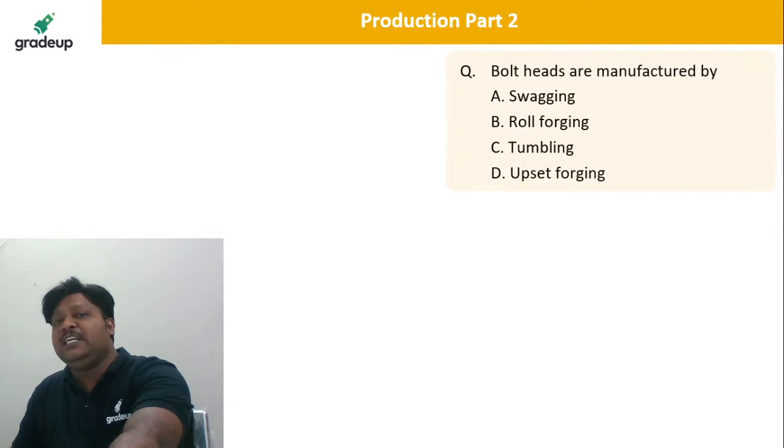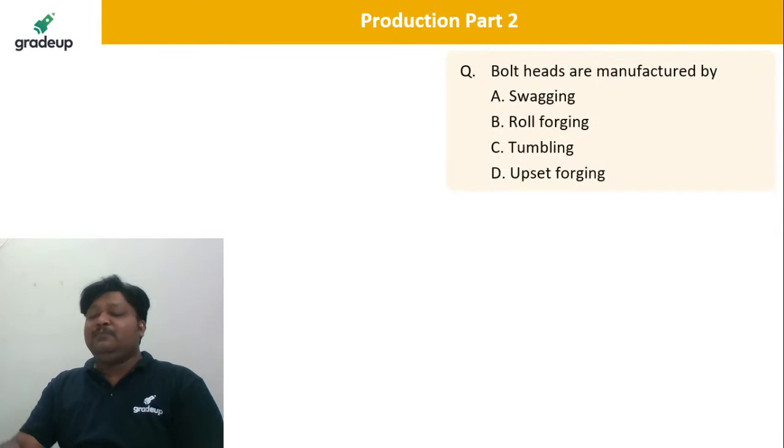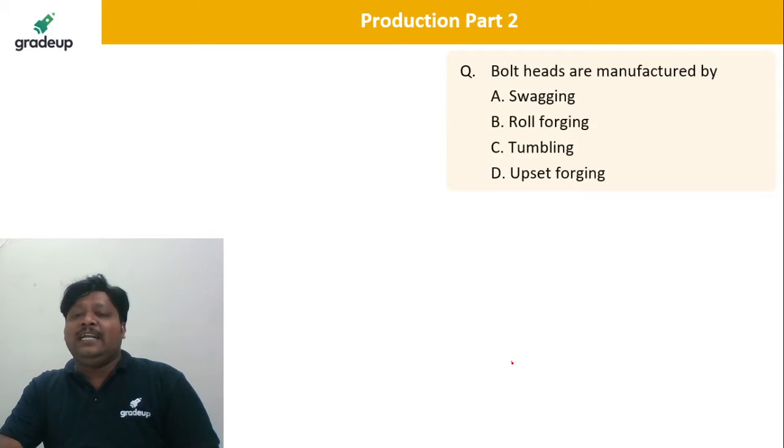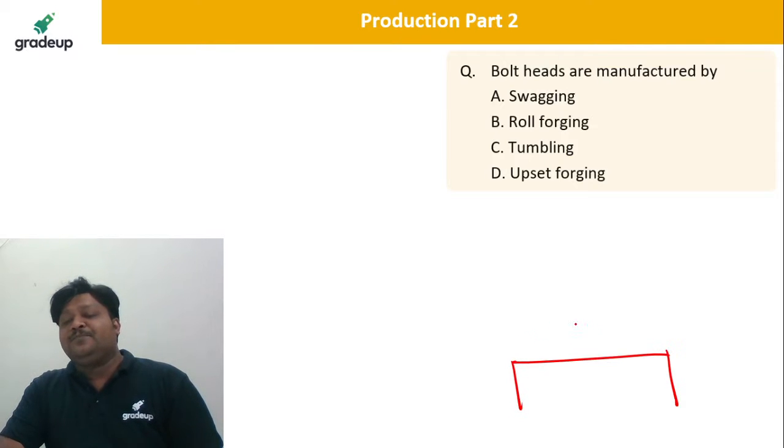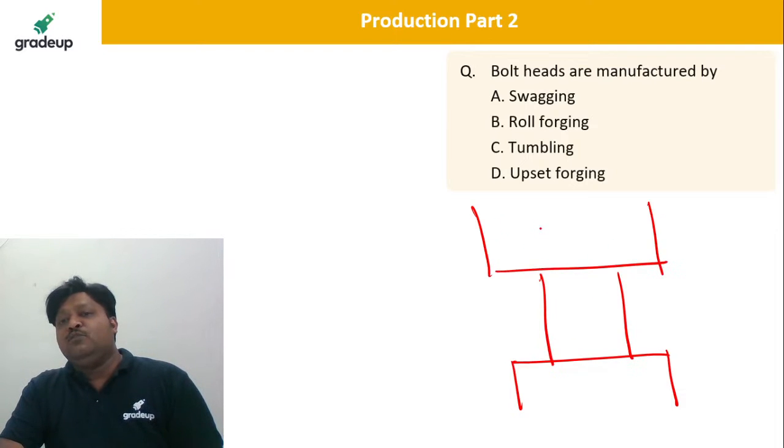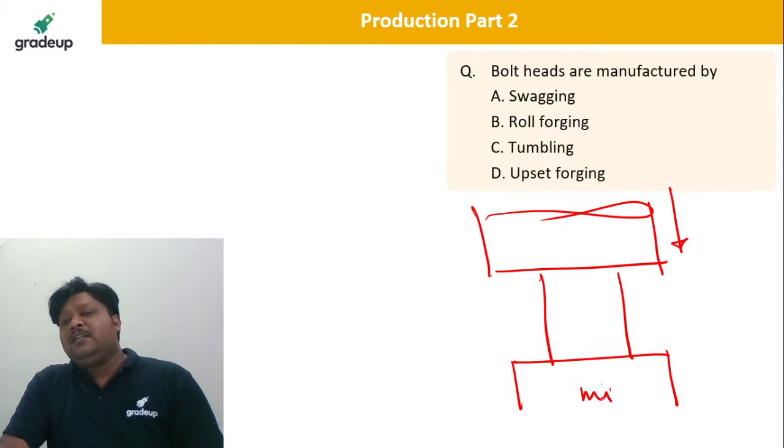Take the next question. The bolt head. I will draw the diagram. Tell me which process it is. One is a moving pattern and the other one is a fixed pattern. This is fixed, this is the moving pattern, and this is your workpiece.